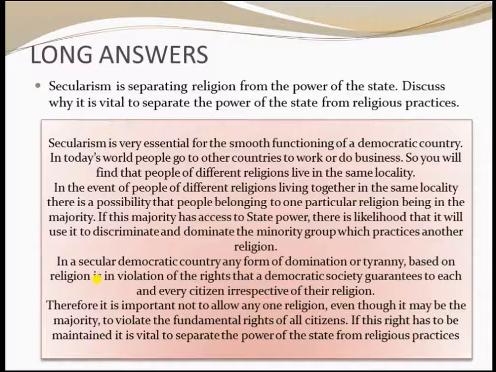In a secular democratic country, any form of domination or tyranny based on religion is in violation of the rights that a democratic society guarantees to each and every citizen, irrespective of their religion. Therefore, it is important not to allow any one religion, even though it may be the majority, to violate the fundamental rights of all citizens.